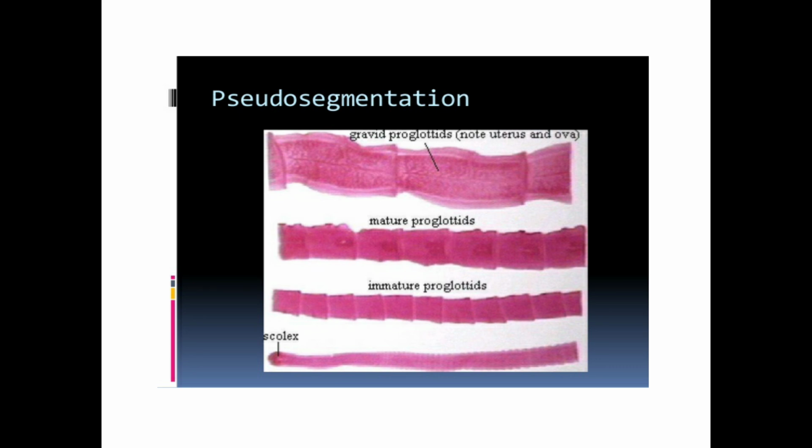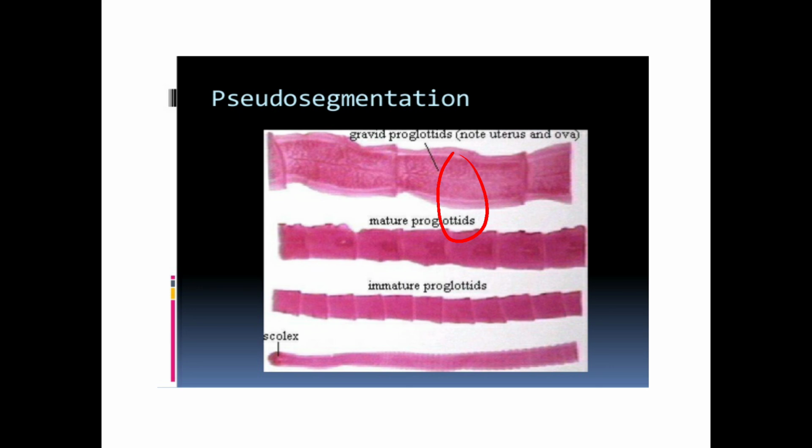But in case of actual segmentation, in arthropods, annelids, etc., new segments are formed from the posterior part of the body. In platyhelminthes, new segments, that means proglottids, are formed from the anterior neck region. But in true segmentation, new segments are formed from the posterior region of the body. That is the difference between pseudo-segmentation and true metamerism.